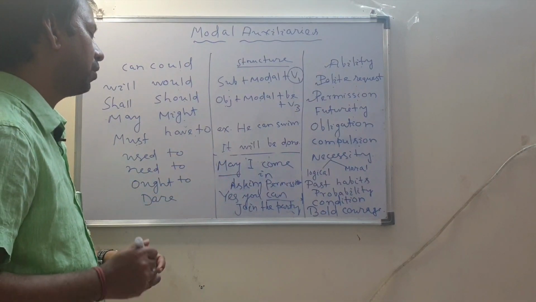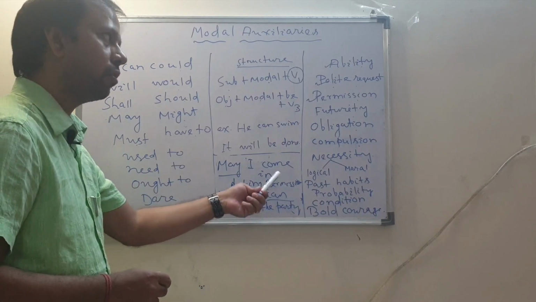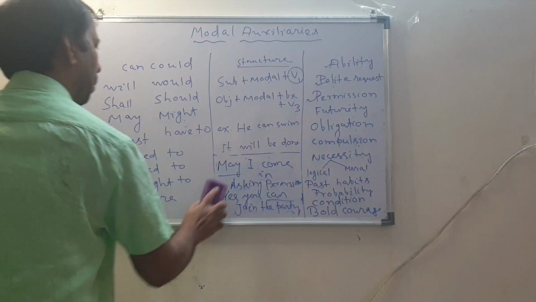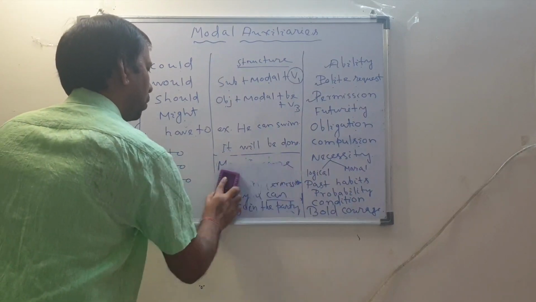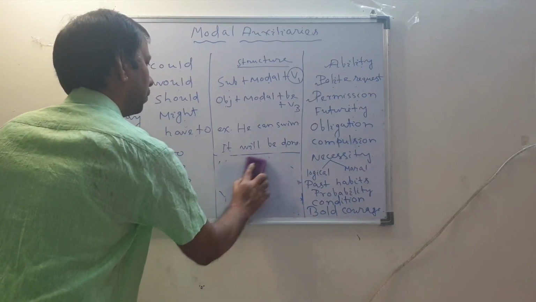May I come in? This is asking for permission. But when you give permission we use can. This is the difference. So permission: may is used for permission when you ask and give.